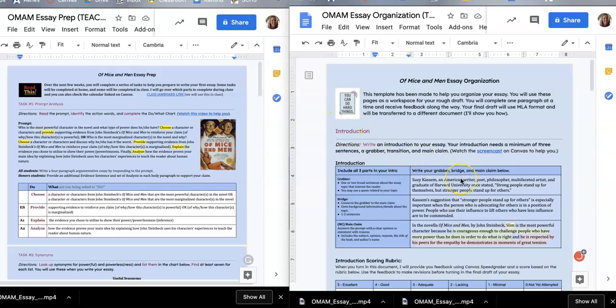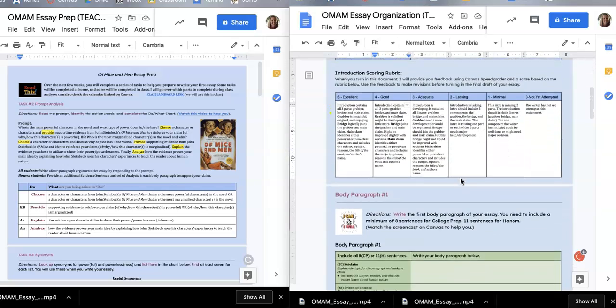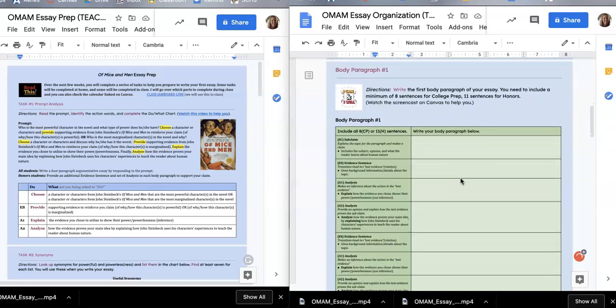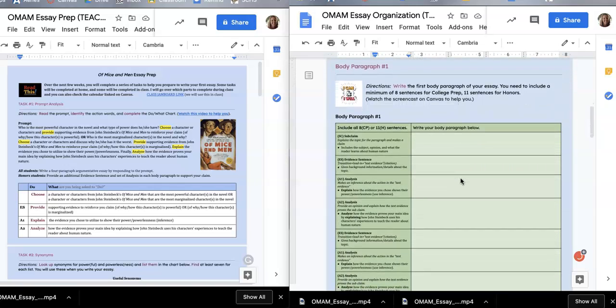Okay, go ahead and scroll down to your body paragraph number 1. And I want to remind you that when you write this first body paragraph of your essay, you will need to include a minimum of 8 sentences for college prep and 11 sentences for honors. The reason why there's 8 sentences for college prep and 11 for honors is that in honors you are including an additional 3 sentences, so you have to add an additional evidence sentence and 2 sentences of analysis in order to complete the paragraph.